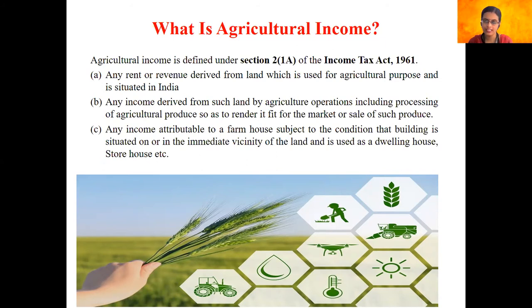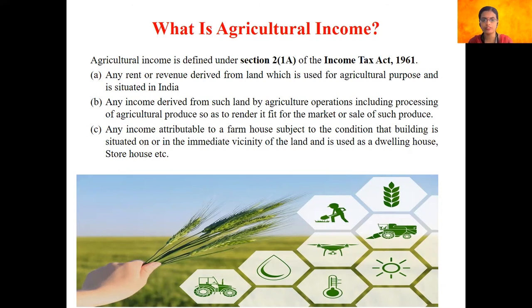According to this section, agricultural income is defined as any rent or revenue that is derived or received from land which is used for agricultural operations. Majorly, the condition for claiming agricultural income in India is that the agricultural land must be situated only in India.